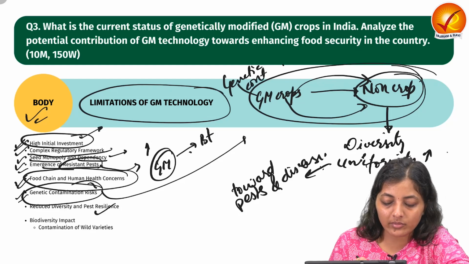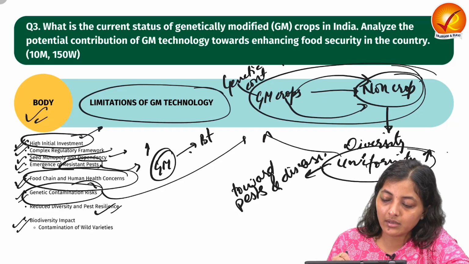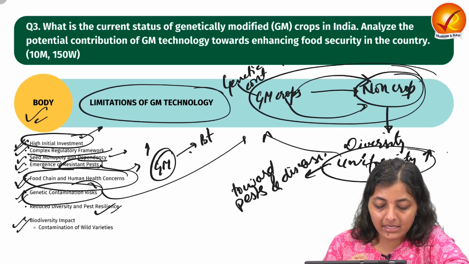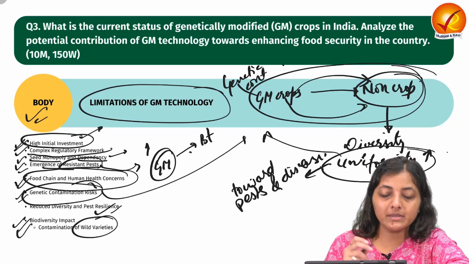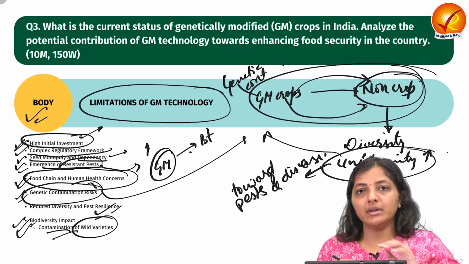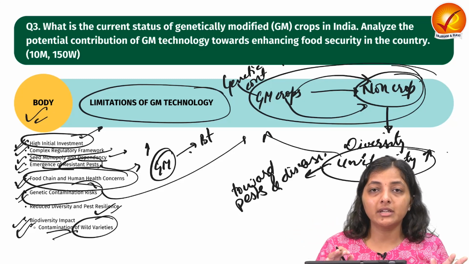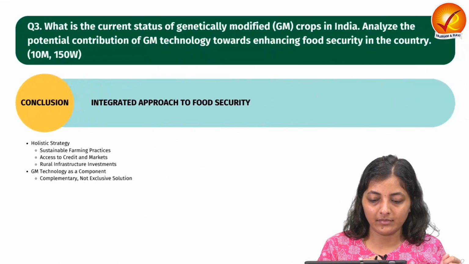And reduced diversity, pest resilience, biodiversity impact. When this uniformity expands to the wild varieties, it hampers the biodiversity, flora and fauna both. It means it is contaminating the wild varieties also via these GM crops and the genetic modification traits.